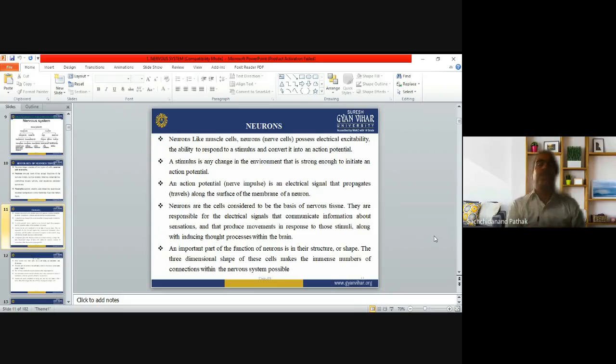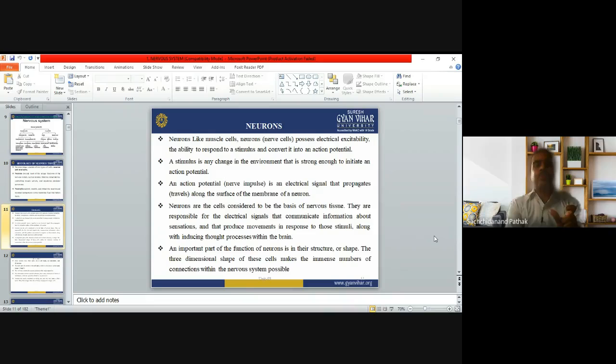If the stimulus is very weak, it cannot be converted to the action potential. If the stimulus is sufficiently strong, then it can convert the electrical excitability into the action potential, and when the action potential is generated, then it will perform its functions.